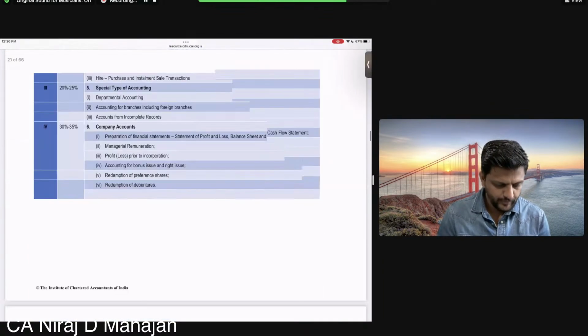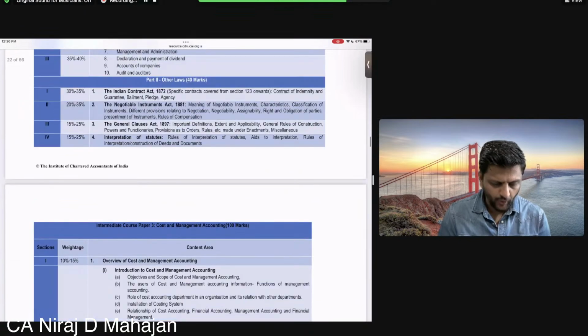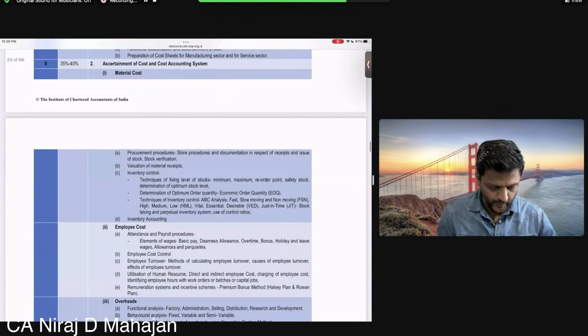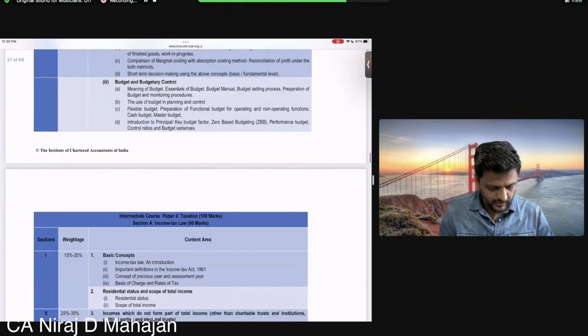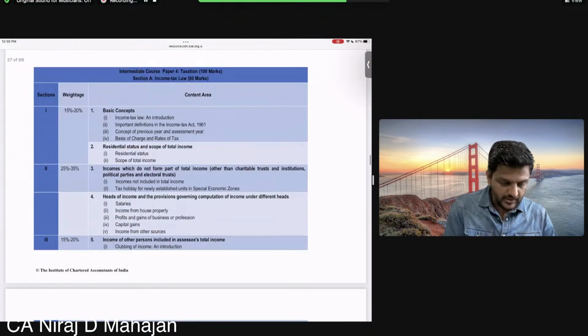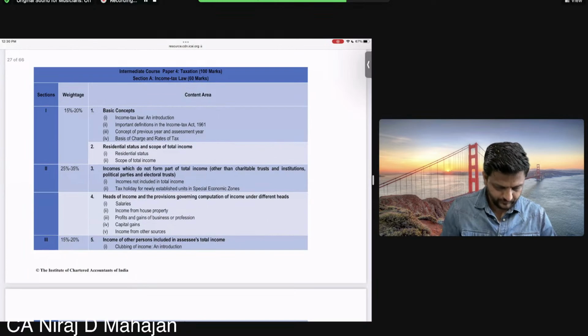Okay. So before we proceed, what you should always be aware of is the weightage of chapters. I'll be taking from study material only, okay? ICAI study material. So please keep it with you. So this is, we have already covered income tax, right?